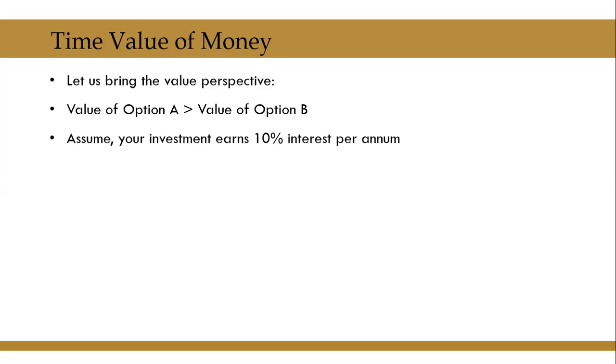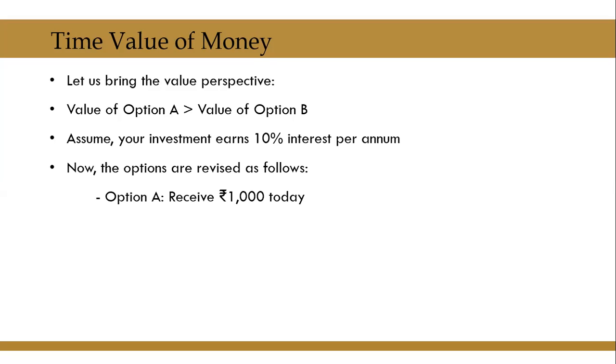Assume your investment earns 10% interest per annum, which means having exercised option A, you are going to take this 1000 rupees, invest in a bank or a deposit scheme, which is going to give you 10% interest per annum. Now, if the options are revised as follows: option A is receive rupees 1000 today, or option B is receive rupees 1100 1 year from now.